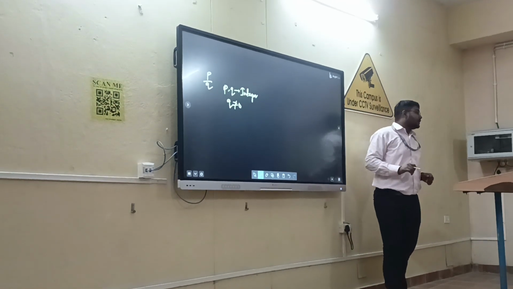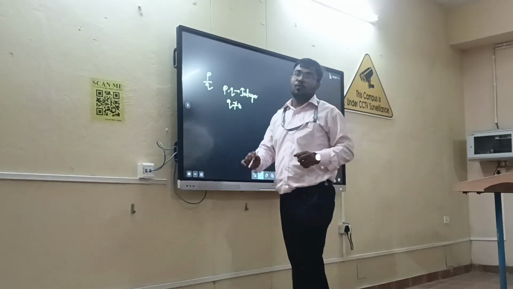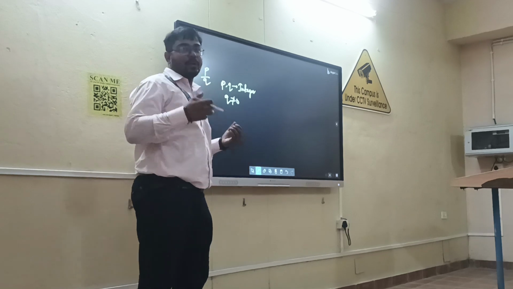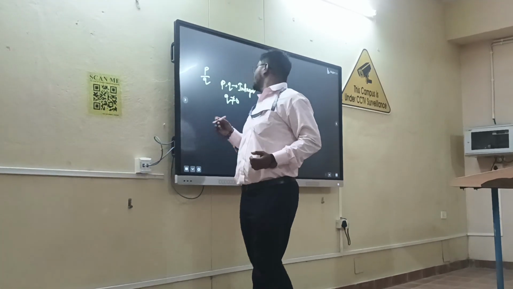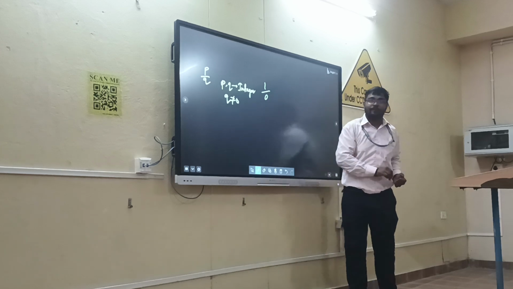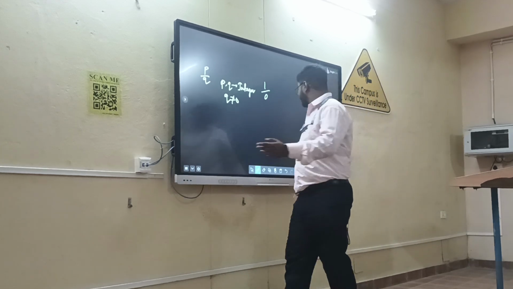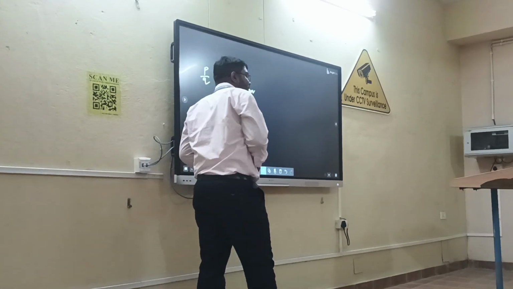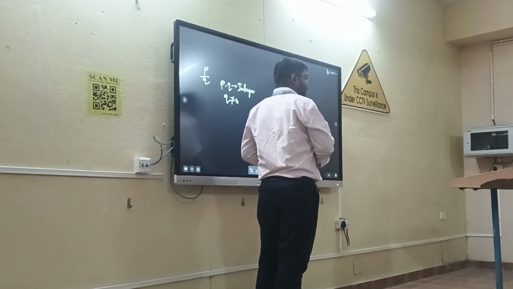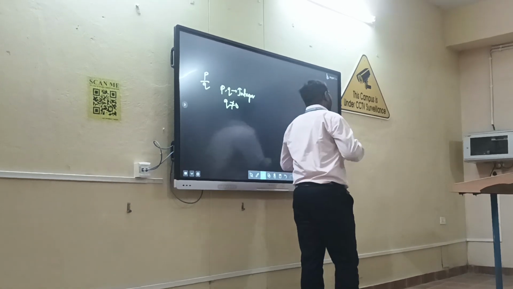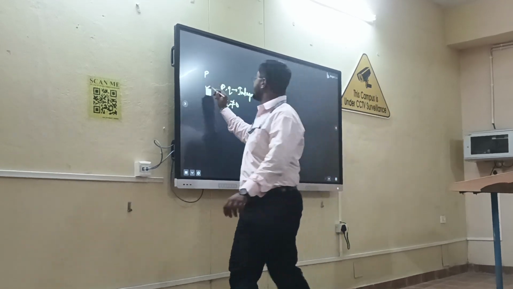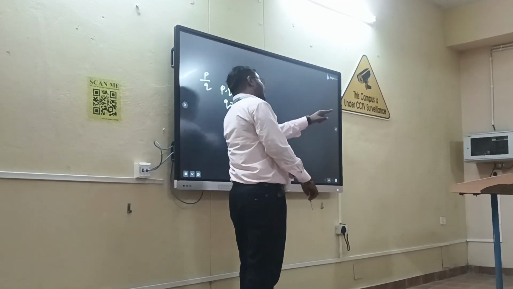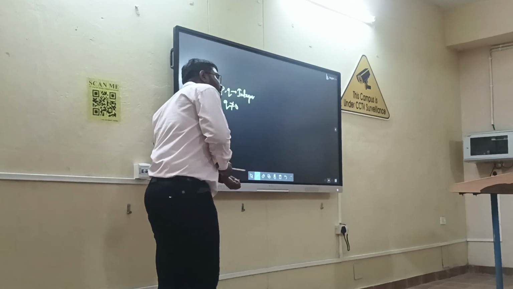Sir, why is q not equal to 0? Listen, if q becomes 0, then the number becomes undefined, so it is not a rational number. Sir, in a rational number any value can come, any positive or negative, it can be 0, but q cannot be 0. Undefined numbers will not come. Zero, positive, negative, everything will come.